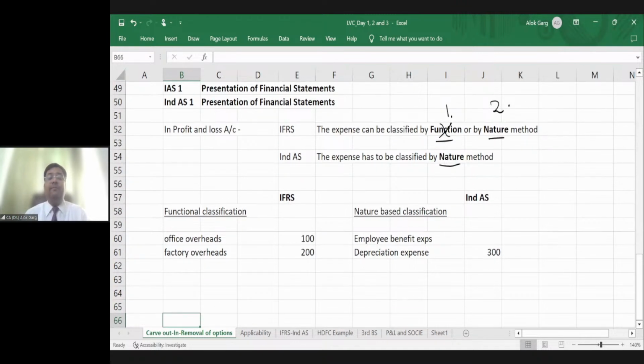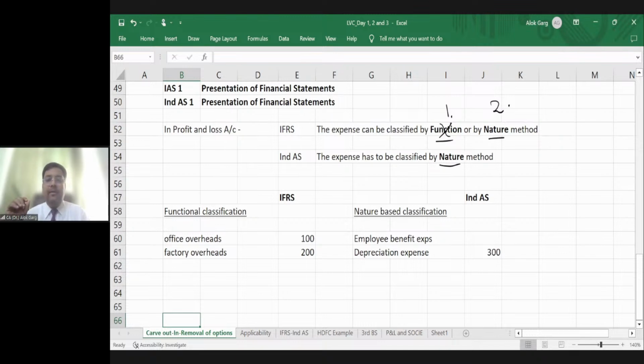For example, the company has a factory building and an office building, right? So there is depreciation on the office building as well as on the factory building. For example, on the office building the depreciation is 100 lakhs, and on the factory building the depreciation is 200 lakhs.